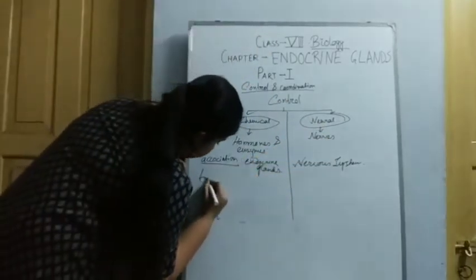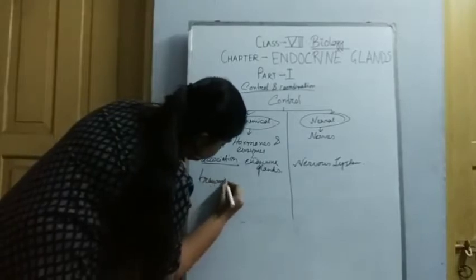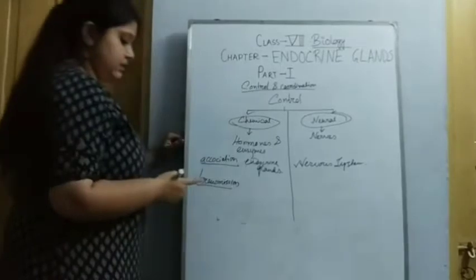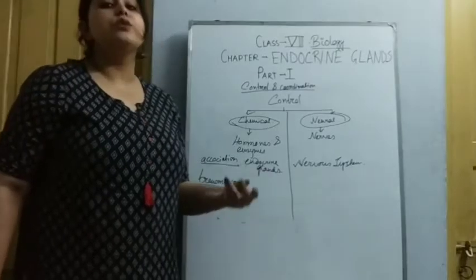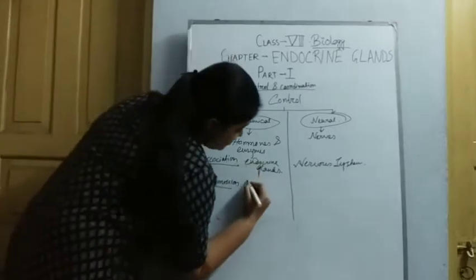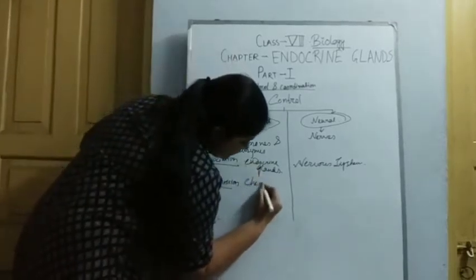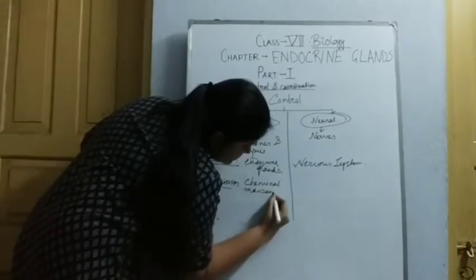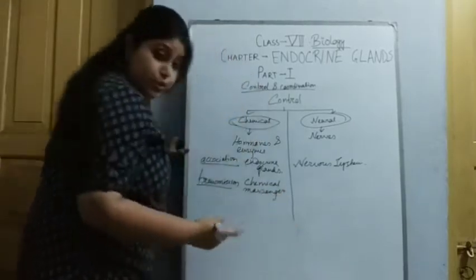The transmission in chemical control is mainly done by the endocrine glands, which produce hormones. A hormone is nothing but a chemical messenger, so the transmission is done by the chemical messenger through the blood.